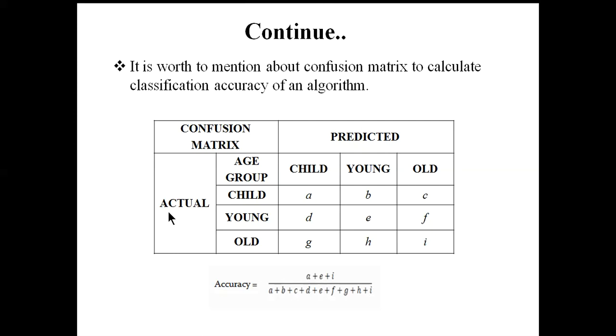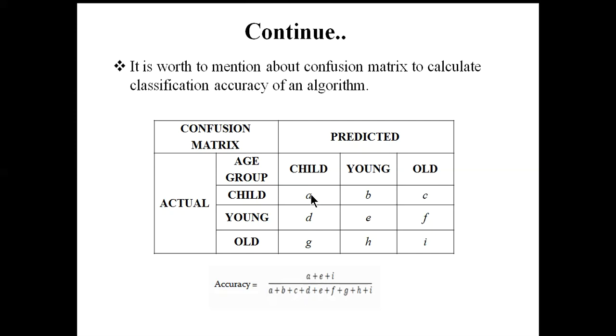In the vertical direction, we use the age groups child, young and old, which are the actual ones, and in the horizontal direction, we use the predicted ones, that is child, young and old. Now suppose consider a scenario where after training, the NN can classify a child case as child.